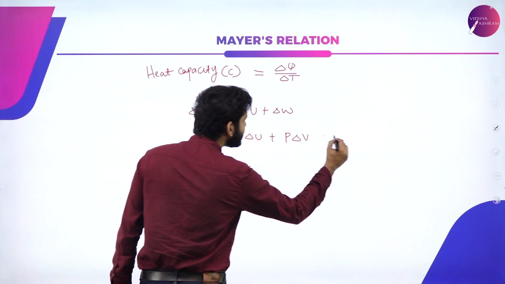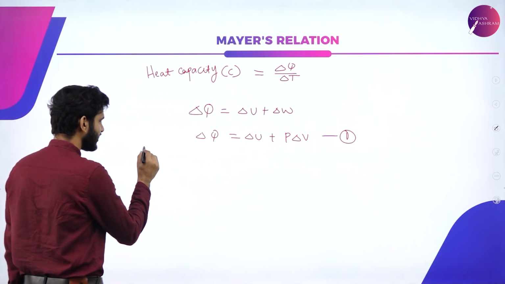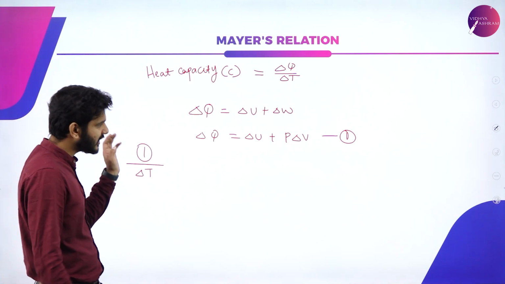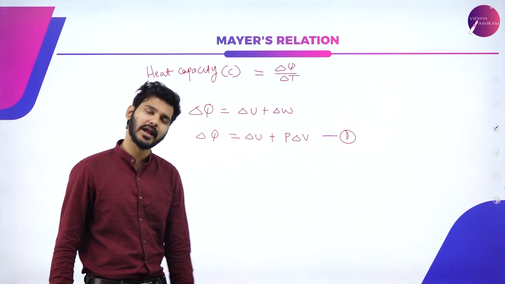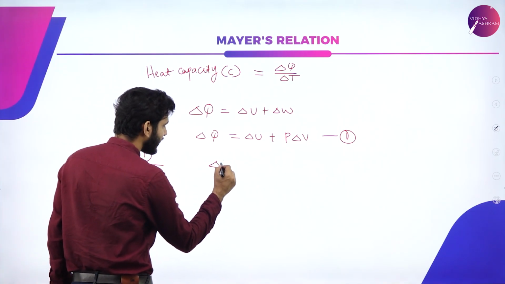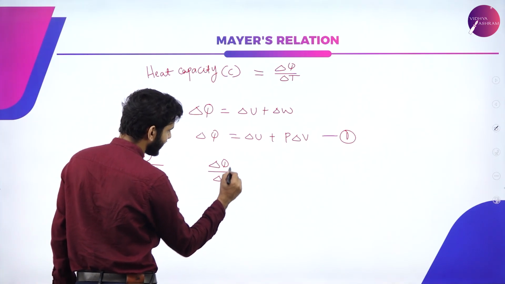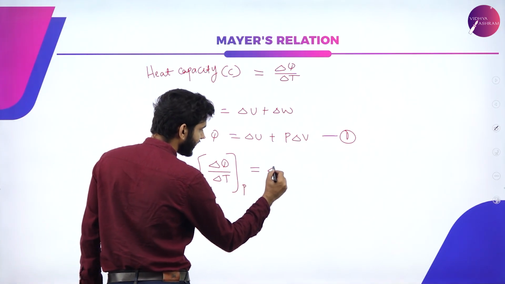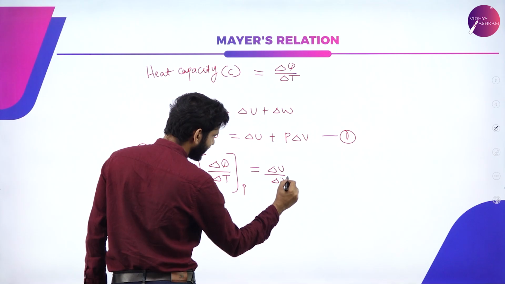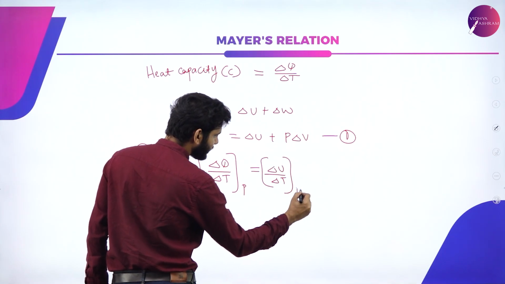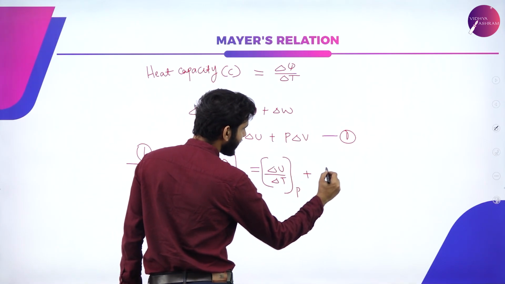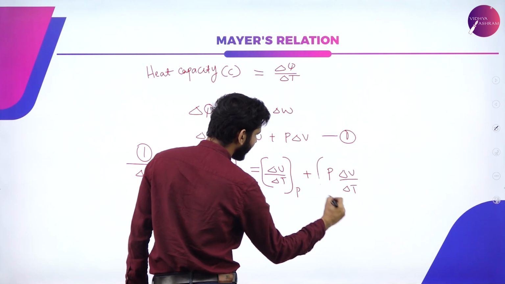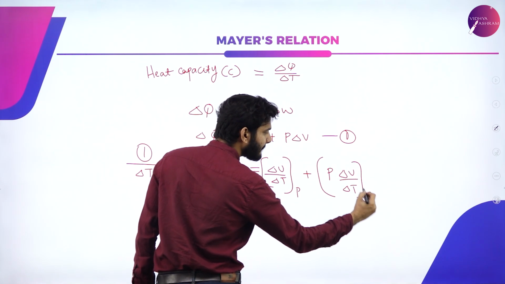Now, I'm going to divide this particular equation, equation 1, by delta T. I'm going to divide throughout this particular equation by delta T. Then what will happen? Delta Q divided by delta T at constant pressure is equal to delta U divided by delta T again at constant pressure, plus P delta V divided by delta T again at constant pressure.